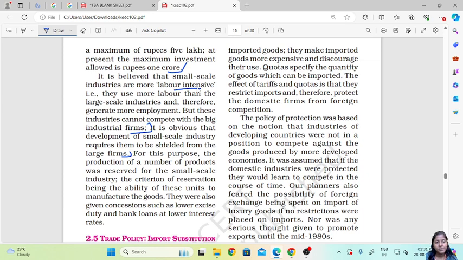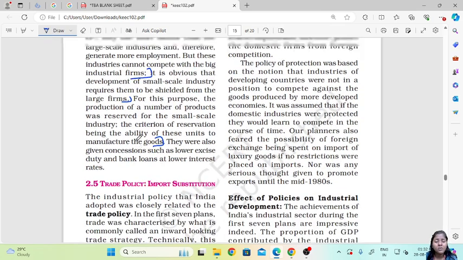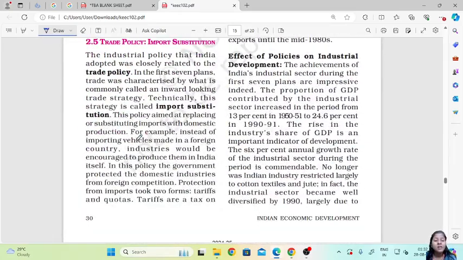For this purpose, the production of a number of products was reserved for the small scale industry, the criterion of reservation being the ability of these units to manufacture the goods. They were also given concessions and subsidies, and bank loans at very low rates. Okay, so till this much we'll say.